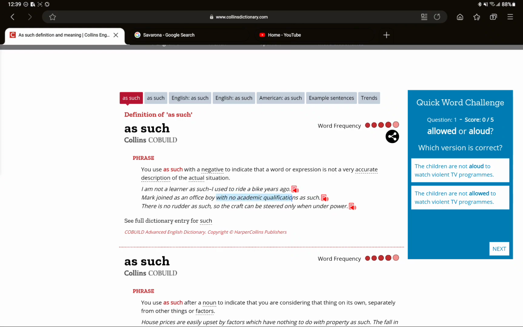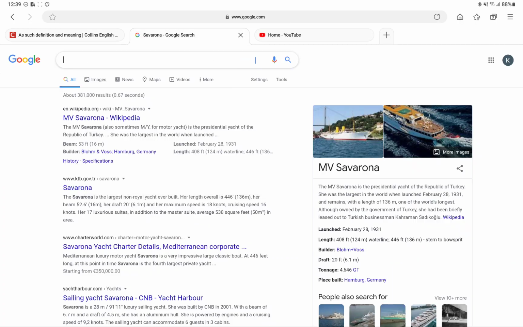Not very accurate or not true, not actual. Not a learner as such. Not exactly that case. There's no rudder as such. What is a rudder? Let's go for the image directly.